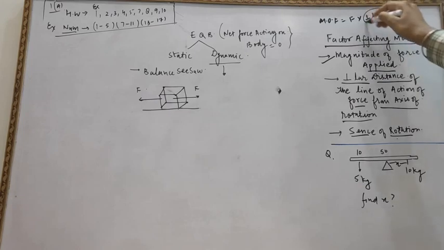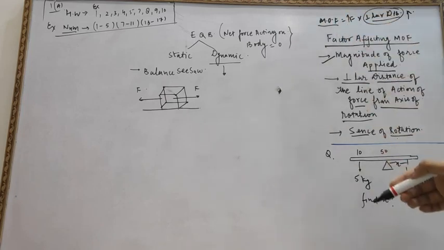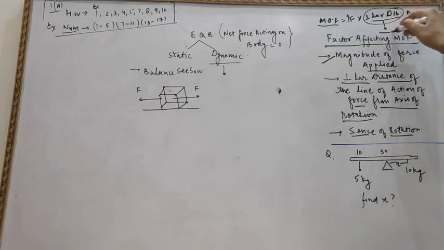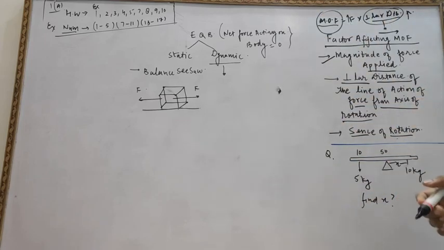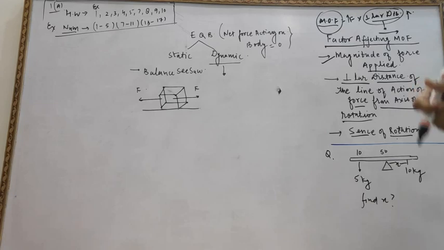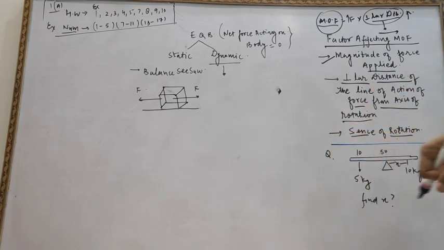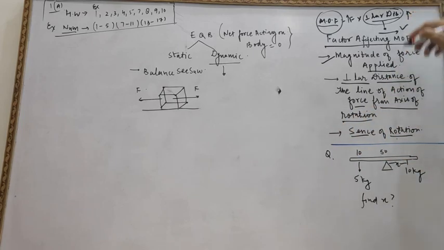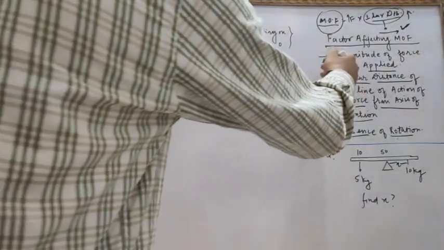We know very well the moment of force equals force into perpendicular distance. So either this perpendicular distance can be increased or the force can be increased, so that the overall moment of force can be increased. It is easier for us to increase the perpendicular distance, so the total moment of force can be increased. For example, suppose you are using a hand pump. As you move far away along the handle, it is easier for you to start or to continue pumping the hand pump. This is a very important concept you need to understand.